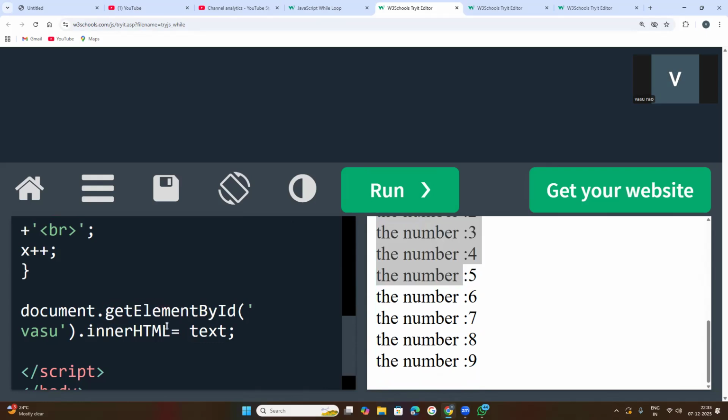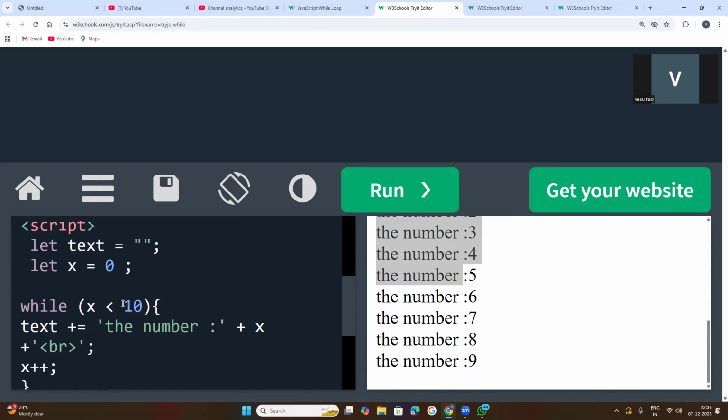It has an attribute innerHTML, which is to be passed with the variable holding all those values. Initially it is created as an empty variable. Every time the while loop iterates through the numbers, they will be displayed.